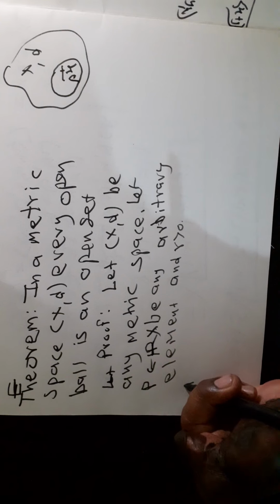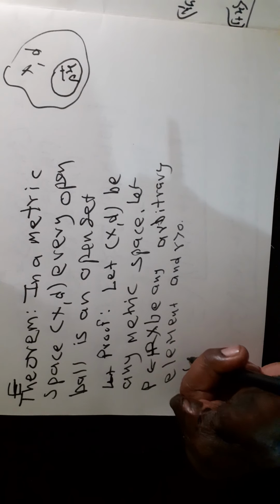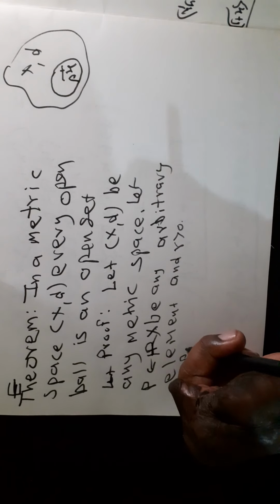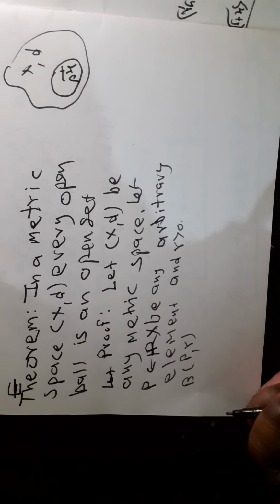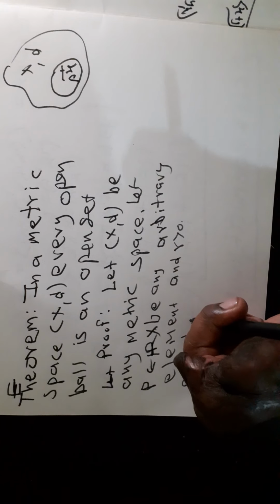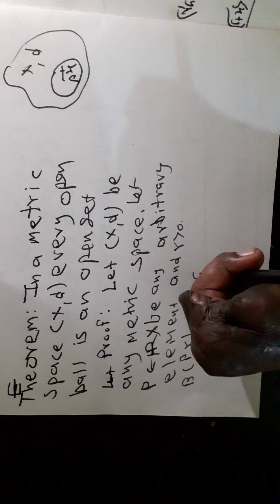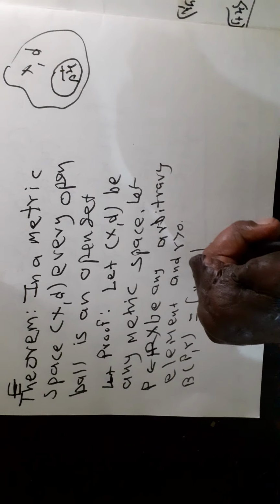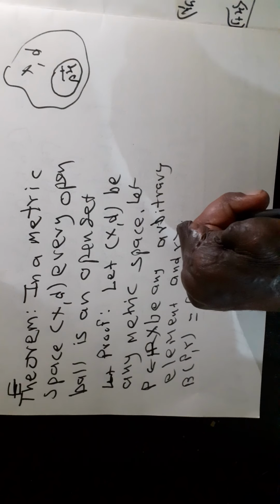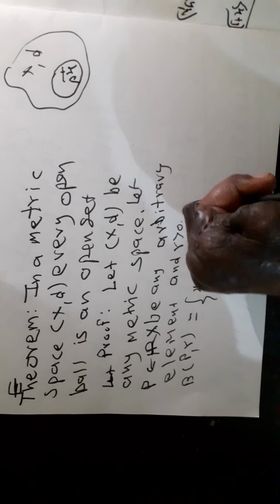Now the open ball centered at p and radius r is the set of x belonging to X such that the distance between x and p is less than r.